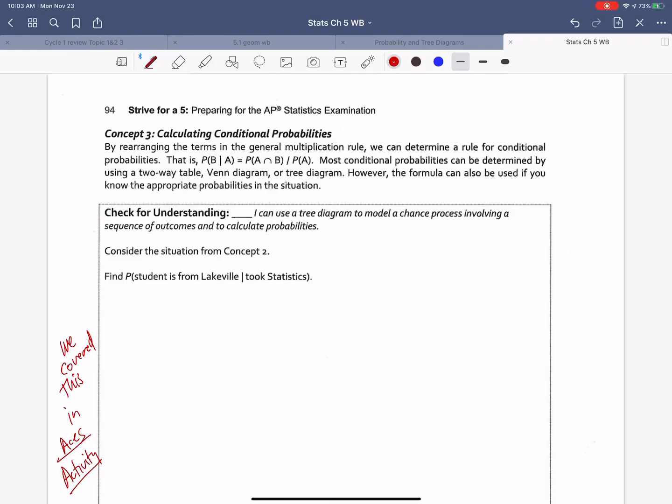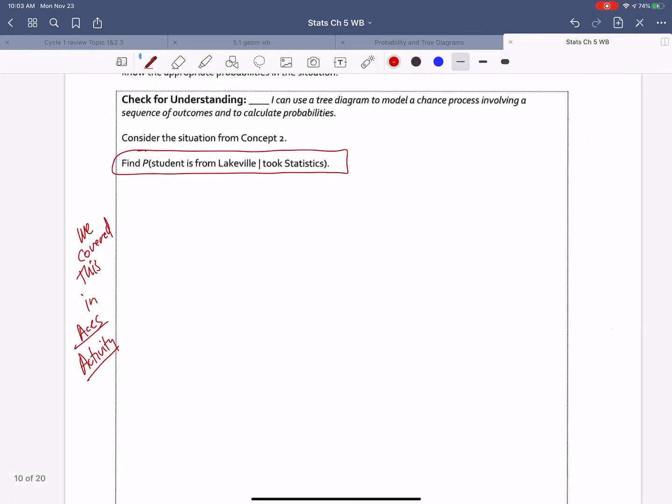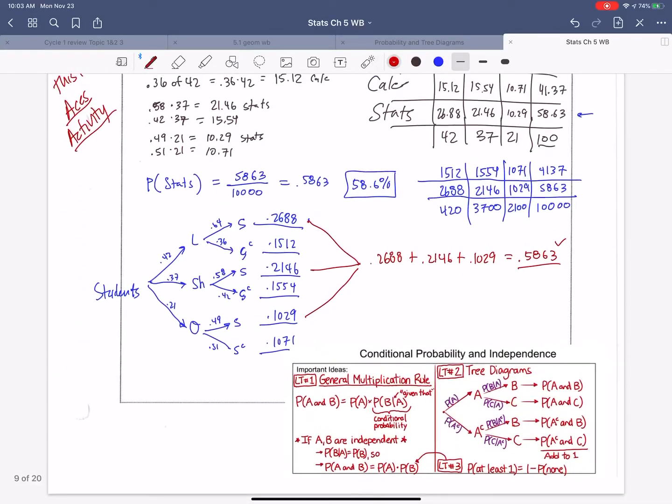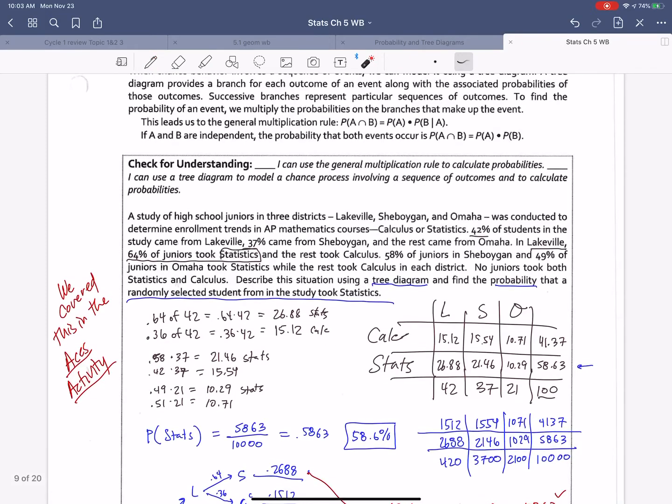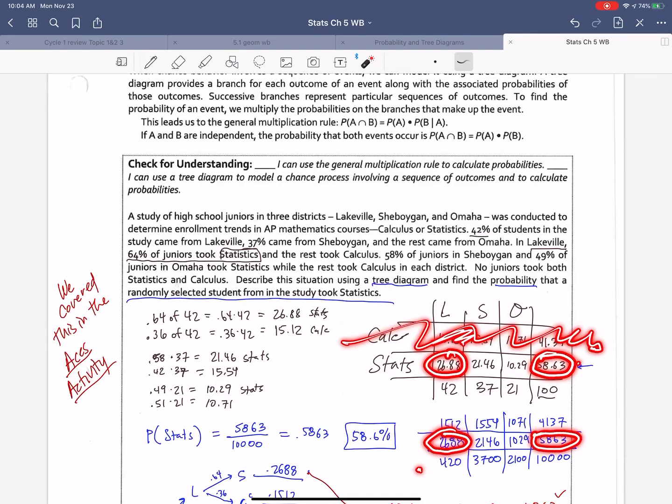of logic. But let's consider the same situation we did a minute ago to find a conditional statement, and that's where I find a tree diagram incredibly helpful. We're trying to find the probability the student is from Lakeville given they took stats. If you think about this as actual humans, given they took stats, all these other people are dead to me. I can take Lakeville given that they took stats. I could also do this number divided by that number. Notice I'm going to get the same fraction.